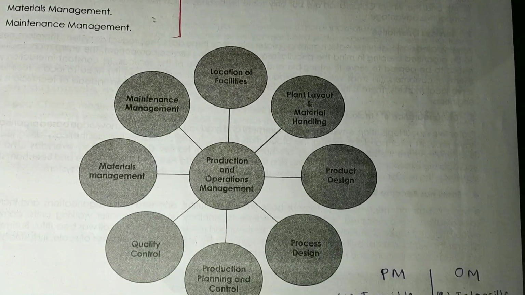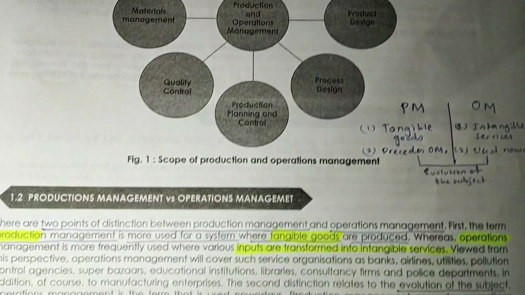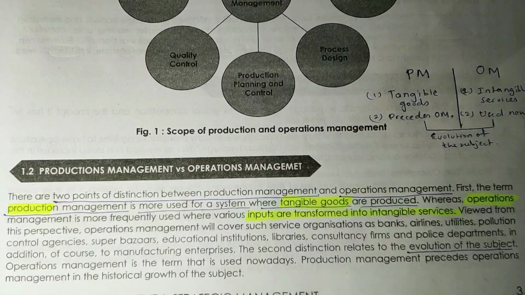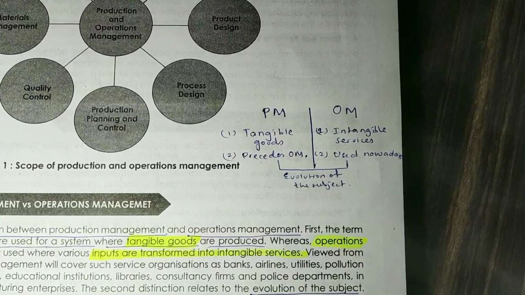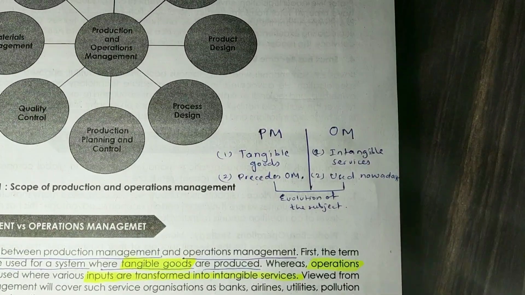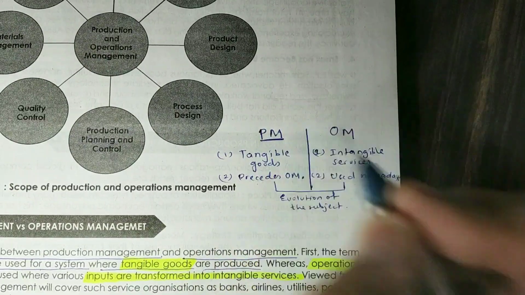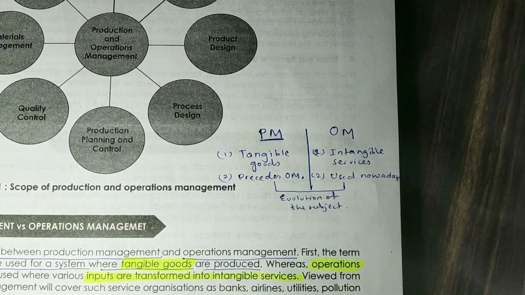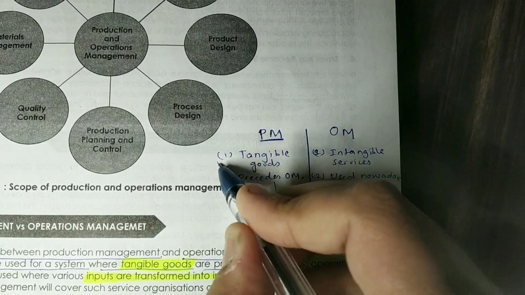So here it is given in a diagram form. You can remember this. The next topic is production management versus operations management. Most people use these two terms synonymously, right? But basically there are two main differences. The first one is that the term production management is mostly used when tangible goods are being produced.